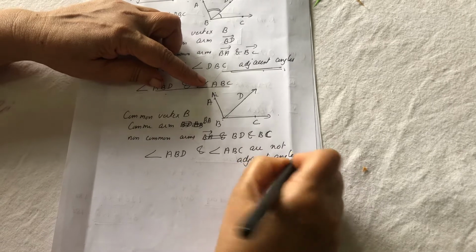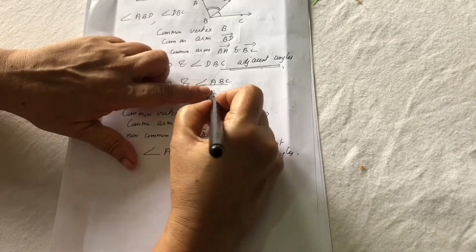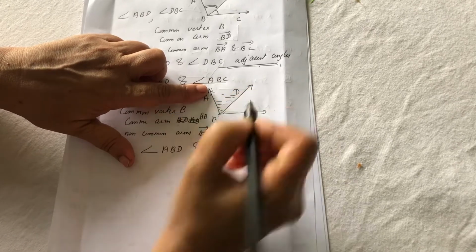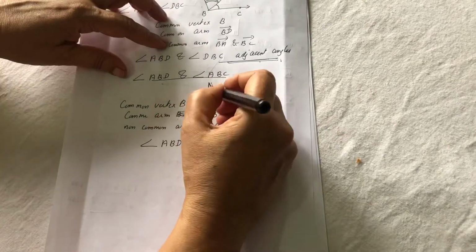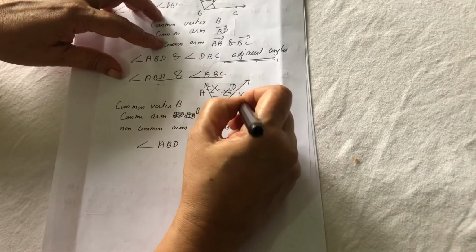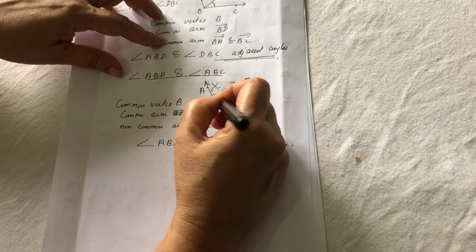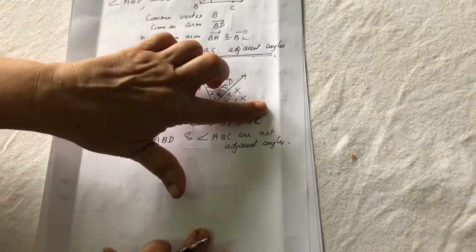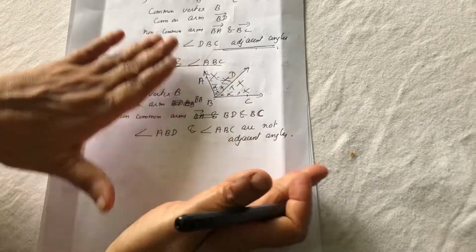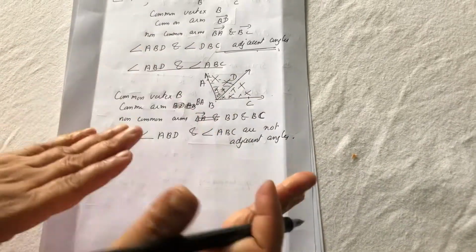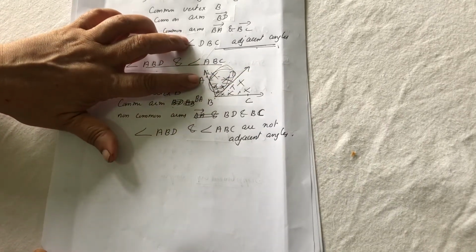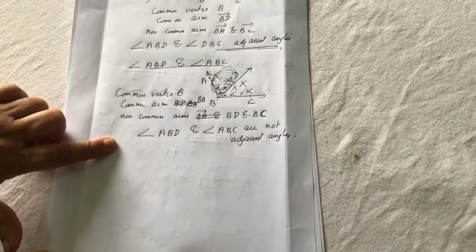Or another way you can say it: the interior of ABD is this much, and the interior of ABC is this much. The interiors of these two angles are overlapping. This place is the overlapping place. Then you can say they are not adjacent angles.